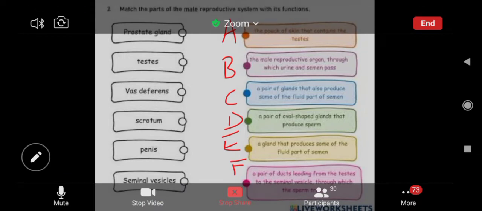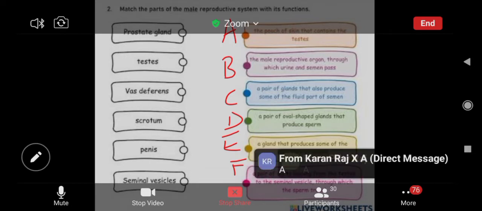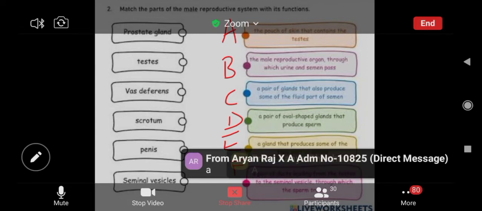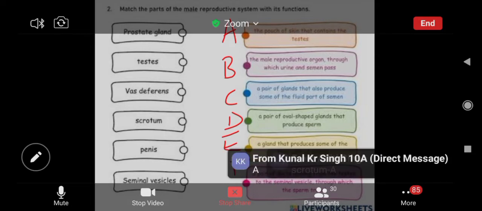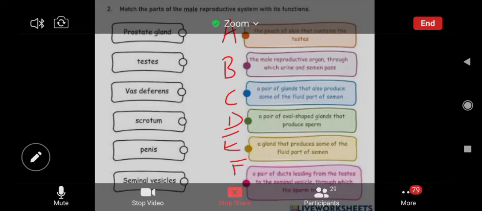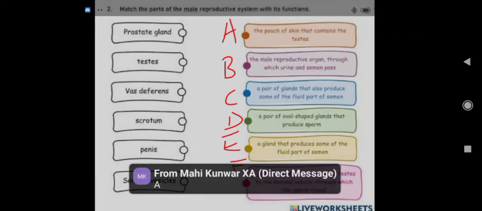Next, you have scrotum. For scrotum, yes, this was not so confusing. A pouch of skin that contains the testes, correct. Pouch of skin that contains the testes, correct, scrotum. Then the next part is the penis.